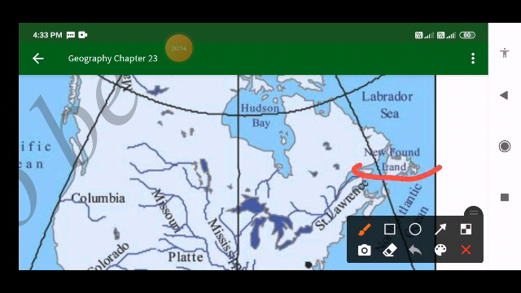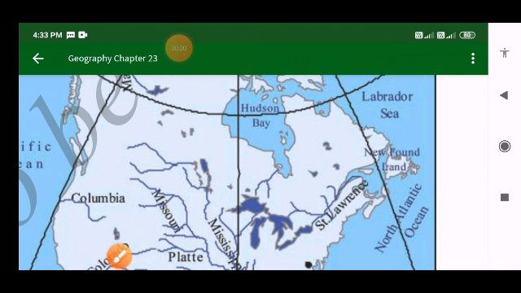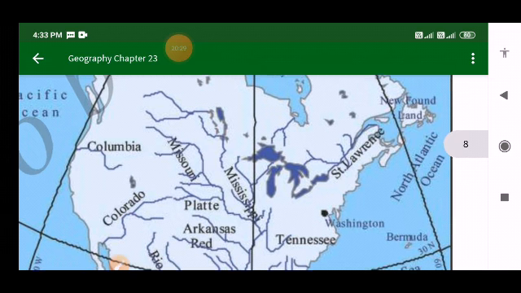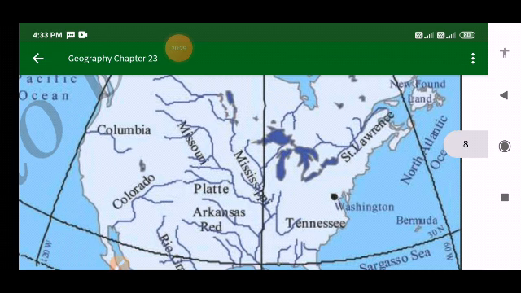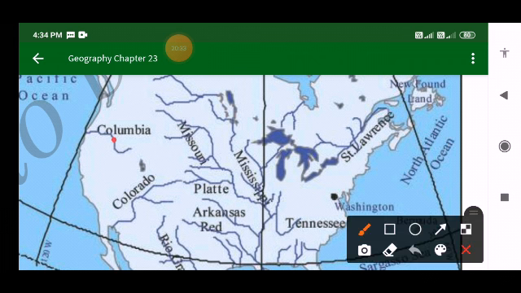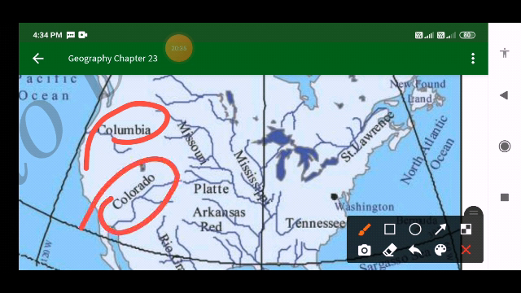So here you can see the Yukon River and Mackenzie, and thereafter you can see the Columbia River, Missouri, Colorado, Arkansas, North Platte, then Red River, then Tennessee.